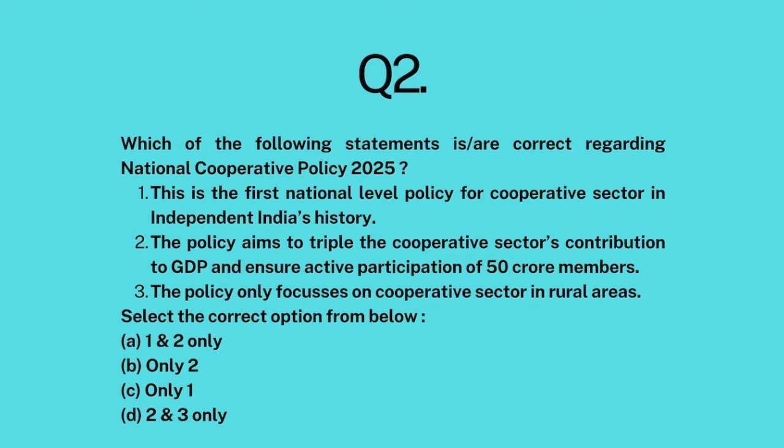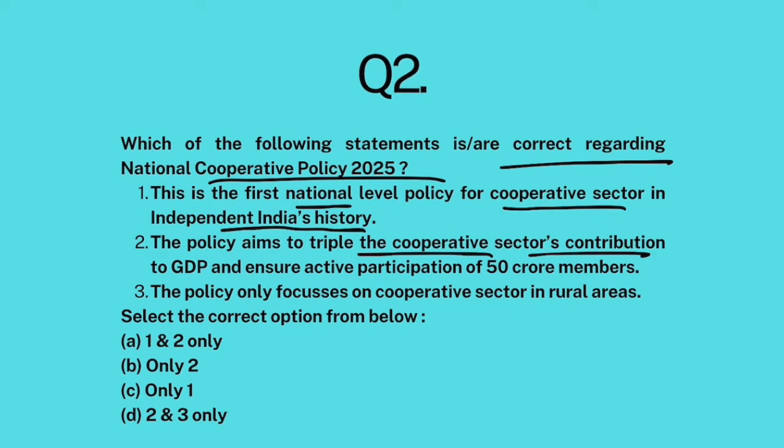Question number 2. Which of the following statements are correct regarding national cooperative policy? This is the first national level policy for cooperative sector in independent India's history. The policy aims to triple the cooperative sector's contribution to GDP and ensure active participation of 50 crore members. The policy only focuses on cooperative sector in rural areas.